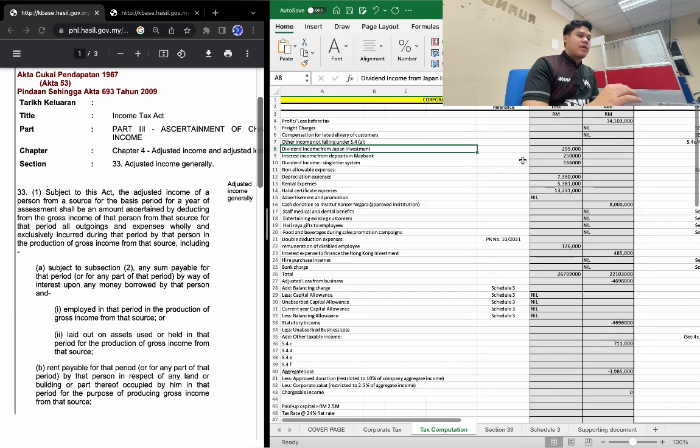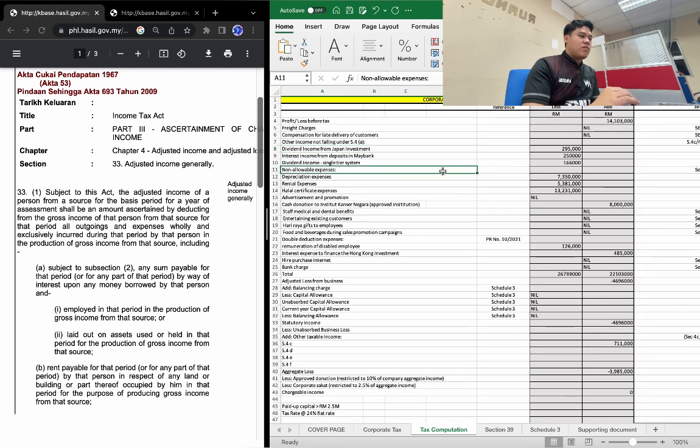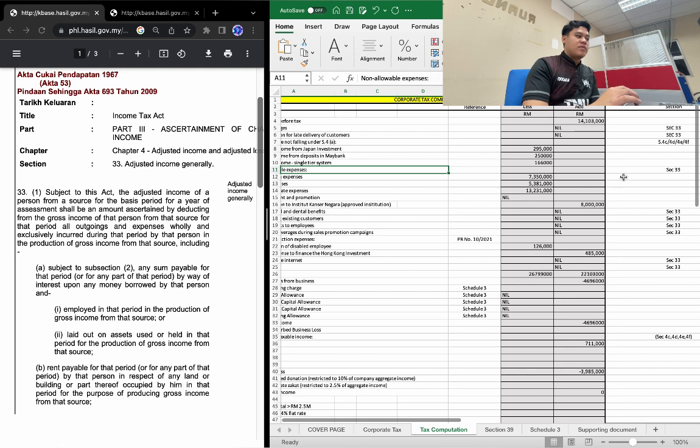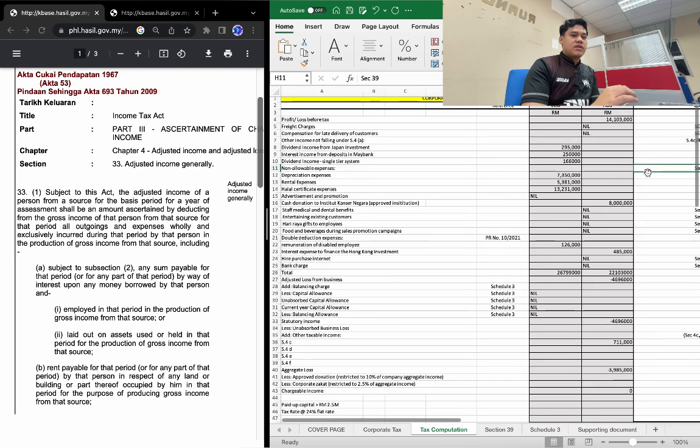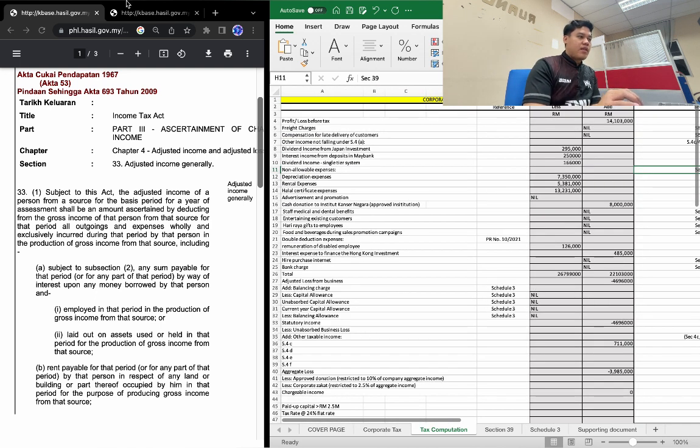Okay, the next one is non-allowable expenses. Non-allowable expenses fall under section 39.